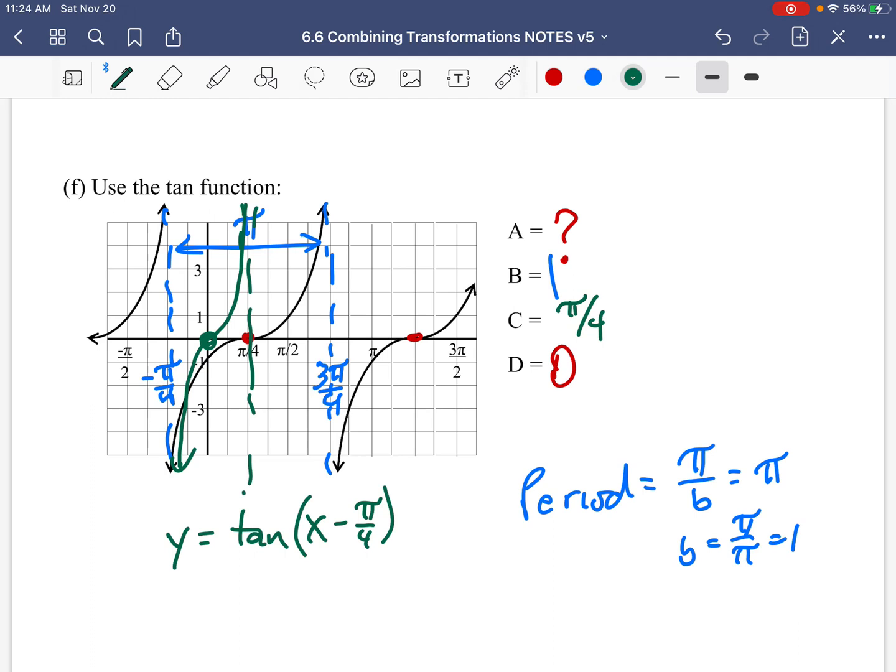And check your table of values. Please check your table of values. You've got some coordinates here, pi over 4, 0. That would be halfway between pi, hang on, sorry, 1/4, 2/4. That would be 5 pi over 4, 1 1/4 pi. And you've got coordinates there you can check, all right? You can also check your asymptotes. You should get a does not exist or error at 3 pi over 4 and minus pi over 4. So set your table of values to go up in quarter pies and see what happens, all right?